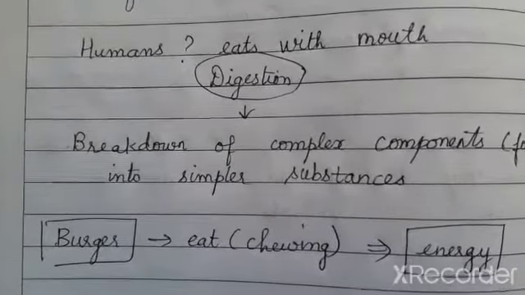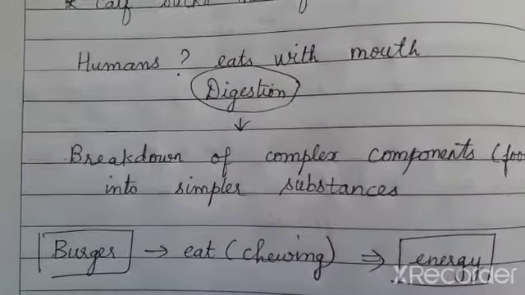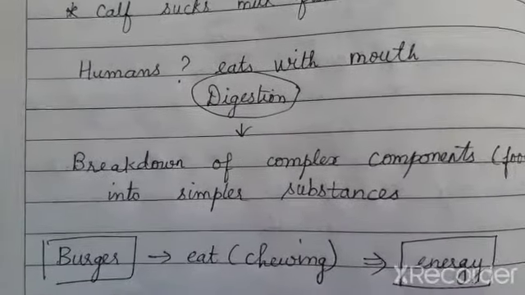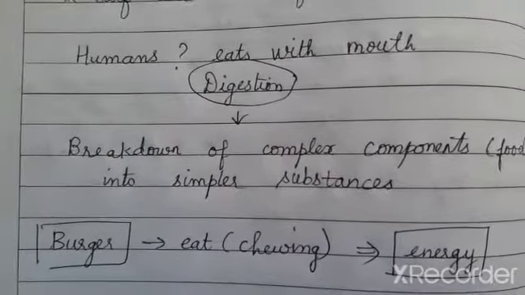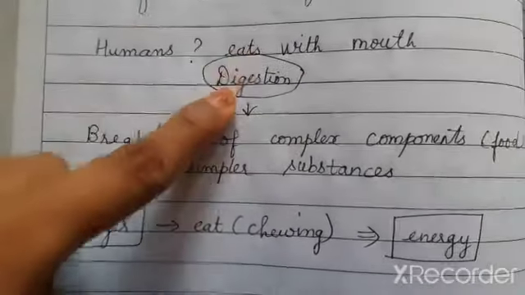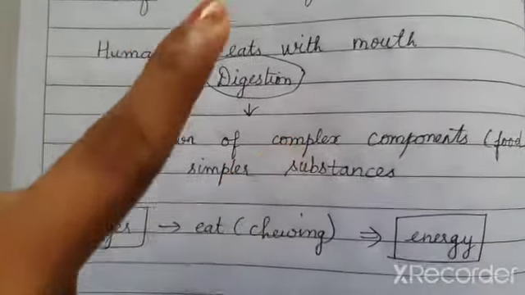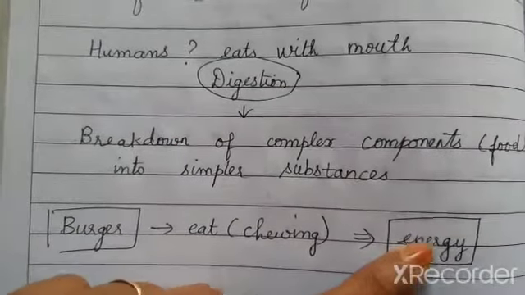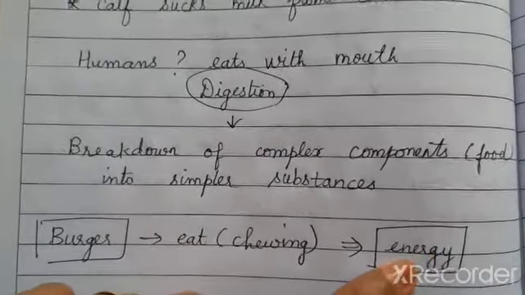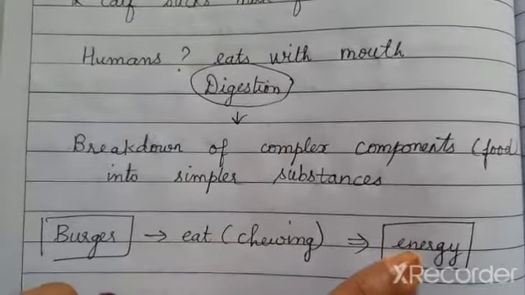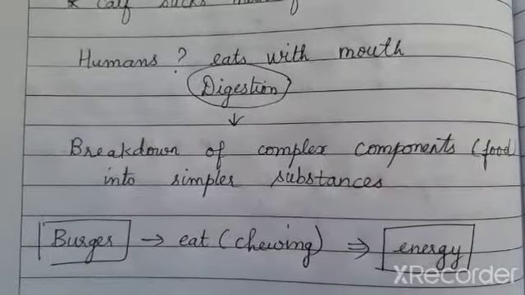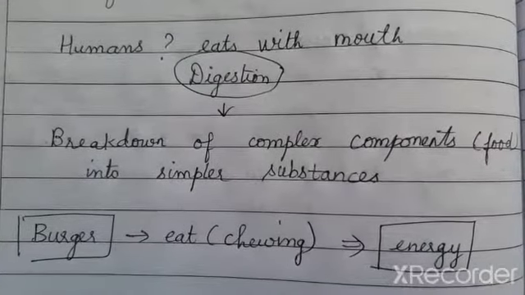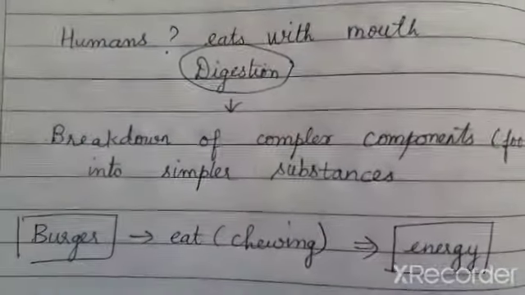Once the food which is swallowed by you enters the stomach, it starts to obtain the nutrients from the food which we ate, and the energy is produced. So, digestion is a process in which a food material is broken down into simpler substances to obtain all the nutrients, and in return, energy is produced. This energy enables us to do all the other activities. So, we need food to do all the activities, so that the energy is obtained from the food, enabling us to do the activities.